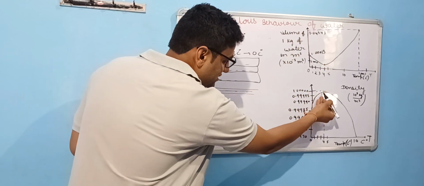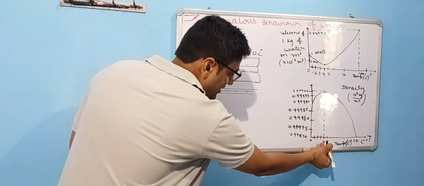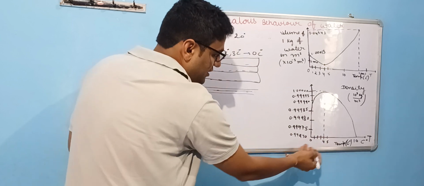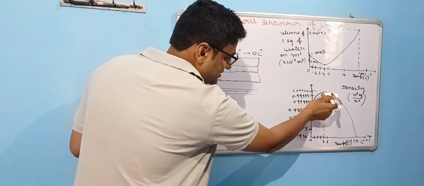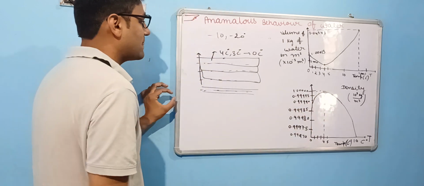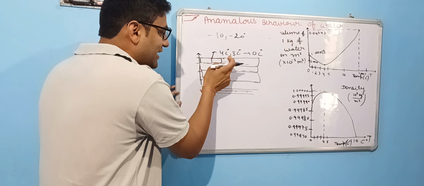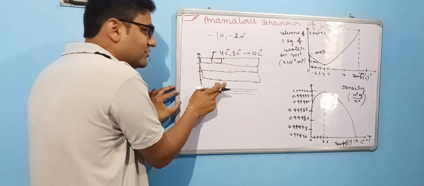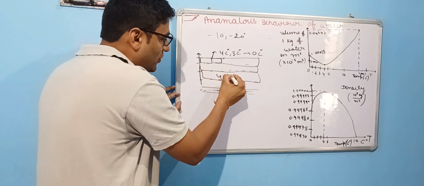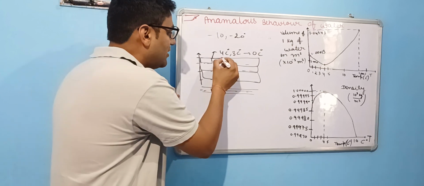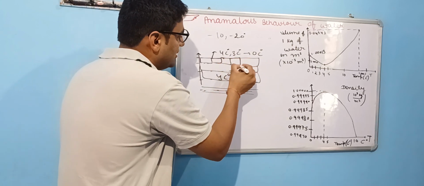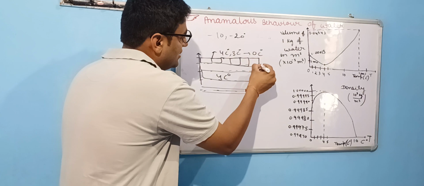It becomes less heavy as its temperature decreases towards 0 degrees Celsius. Its density starts decreasing, and this water will be less dense than the water at 4 degrees Celsius in the lower level. So it will float on the surface of water.